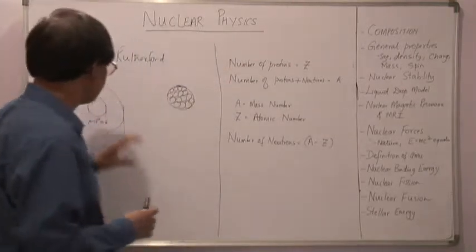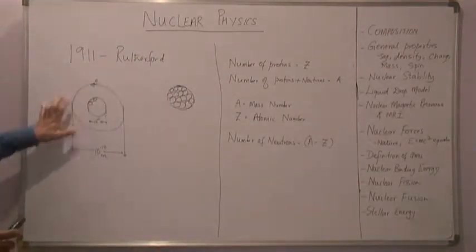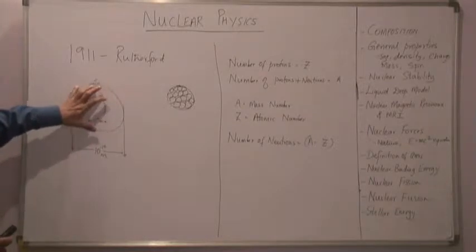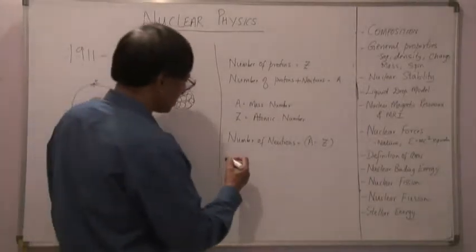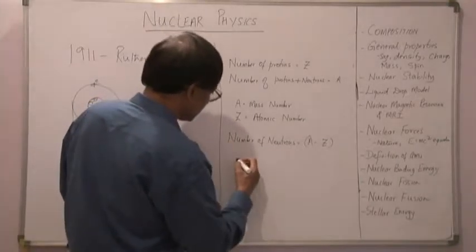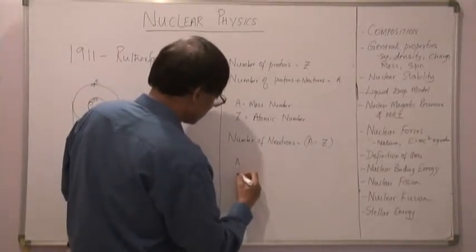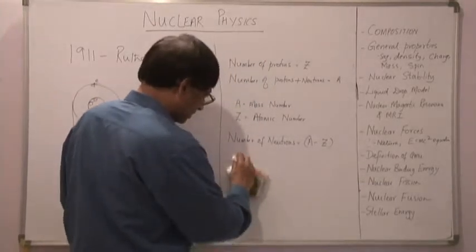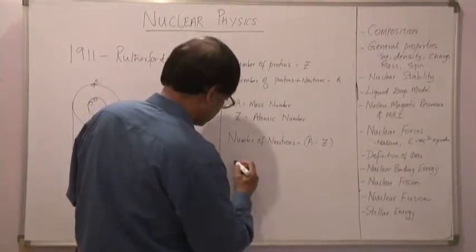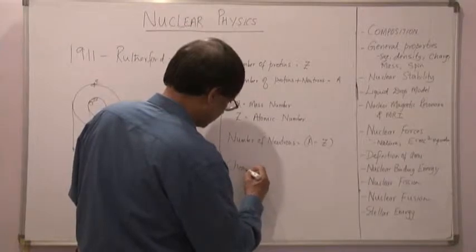Now, pretty similar to the way we represent the chemical structure of an atom, we represent the composition of a nucleus like so. Let me write it down.